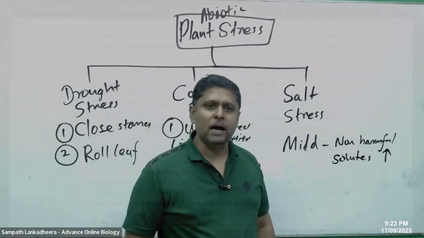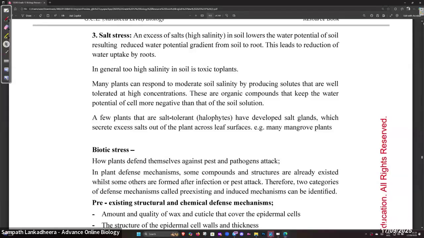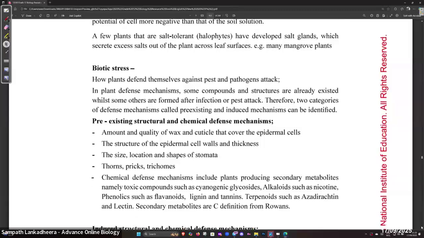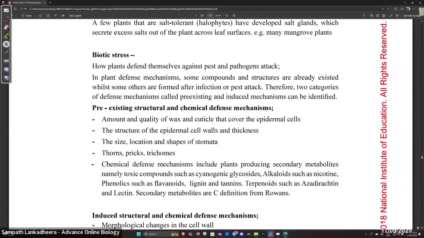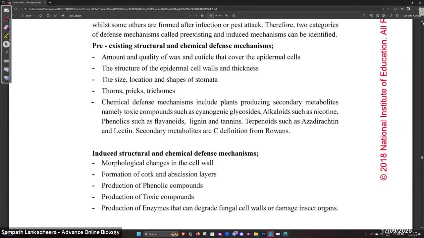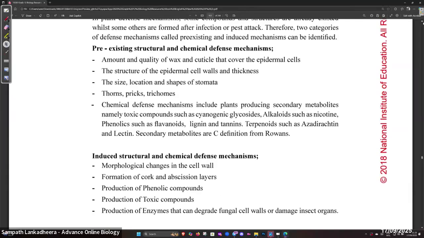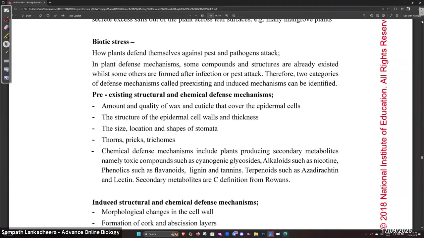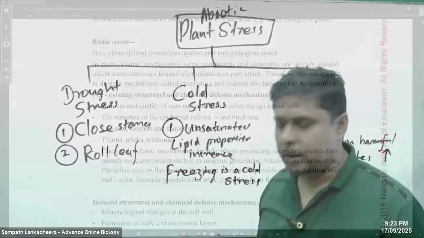And then finally, we come to the biotic stressors. Biotic stress, right? Biotic stress is due to living agents. Living agents can create stress on plants. We call them biotic stressors. It can sometimes be bacteria, fungi, insects, whatever. They can cause stressors on the plant. So we can understand two types of biotic stress responses.